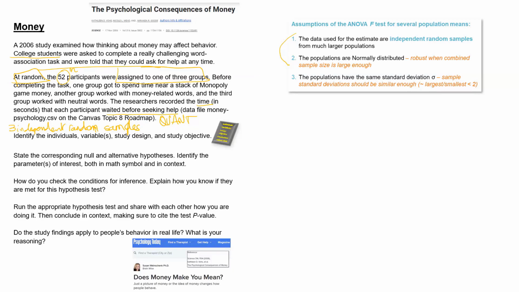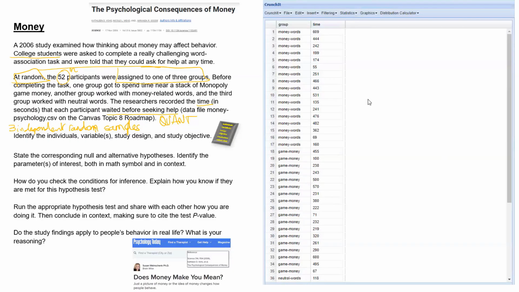We need independent random samples. We have determined that because of the design, we do have three independent random samples. Next, how do we check whether we have normal data or large enough sample size? Well, we do know that we have a total of 52 participants, so we should be fine even with extreme skew in the data, but let's nonetheless look at a distribution of our variable.